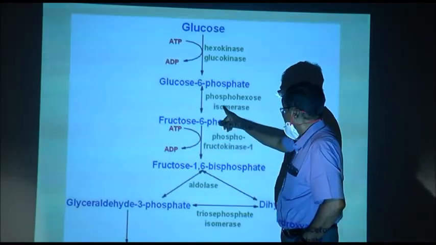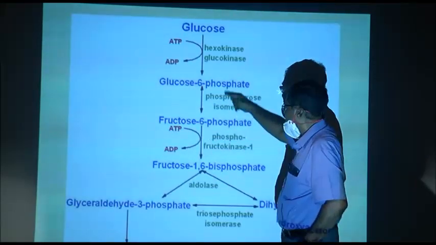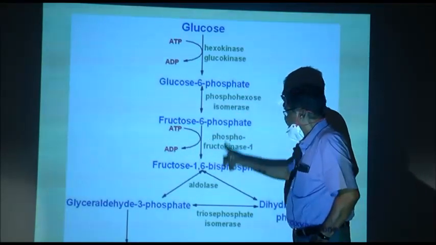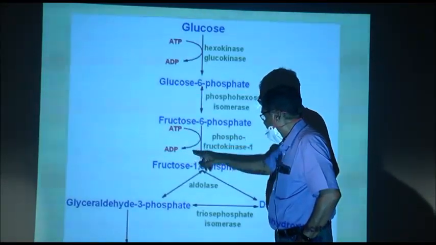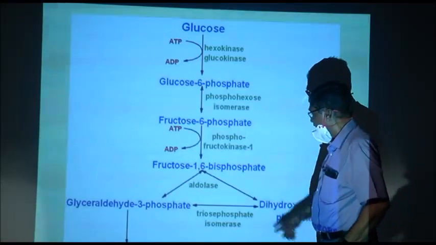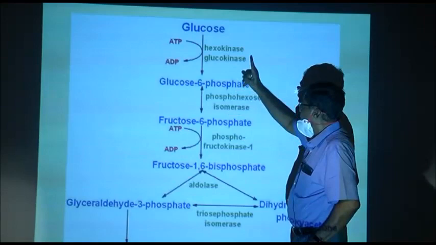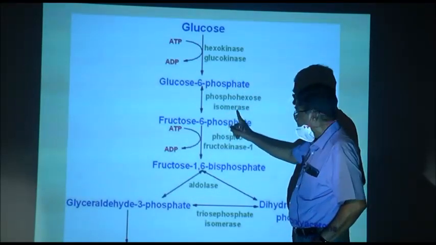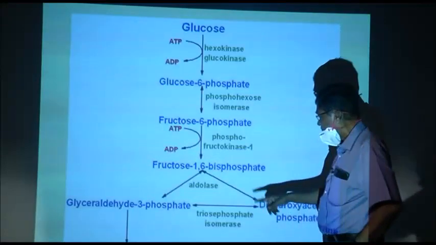Now, again here it is phosphohexoisomerase, because there is isomer formation. Fructose 6 phosphate again gets one phosphate from ATP, and the enzyme is phosphofructokinase, and what is formed? Fructose 1,6 biphosphate.